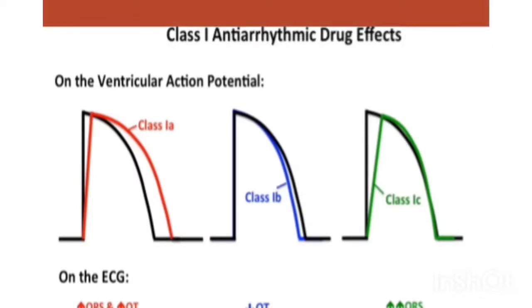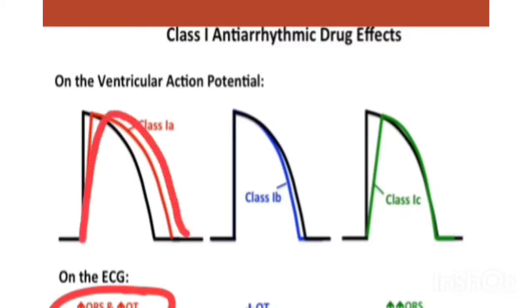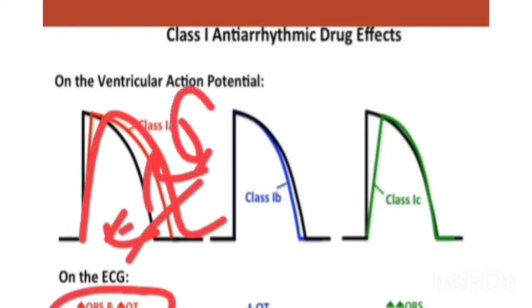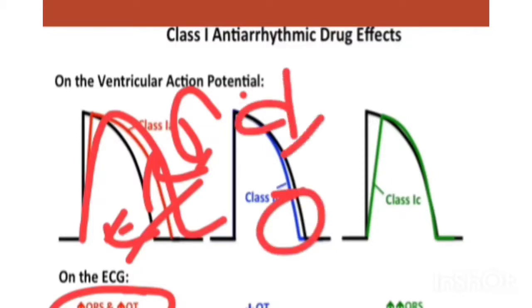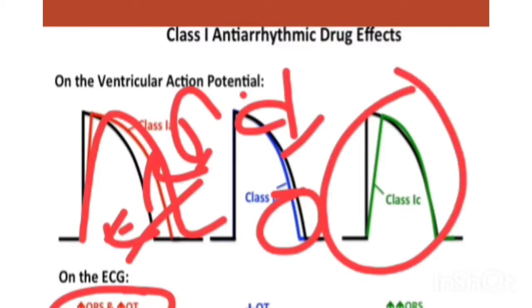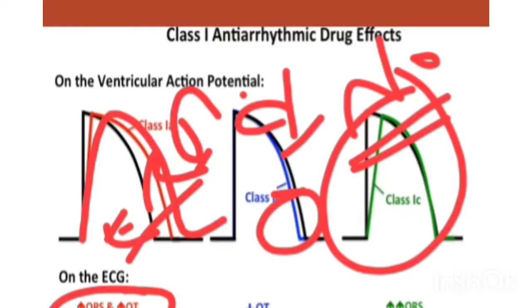This one is a class 1 drug, and the QRS and QT intervals will be prolonged. In this one the action potential duration will be increased, and the effective refractory period will also be increased. In the second condition there will be a decrease in the action potential duration, and the refractory period will also be increased. But in the last, class 1C, there are no effects on the action potential, and the refractory period stays the same.